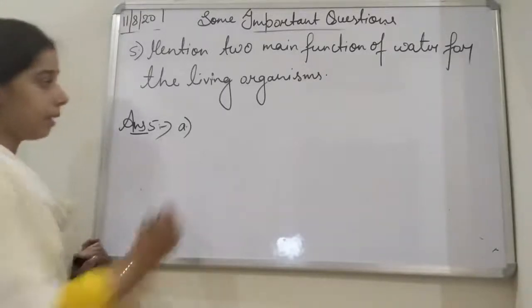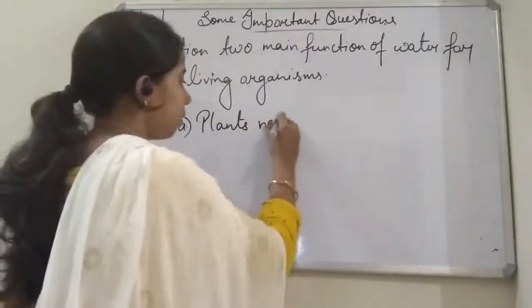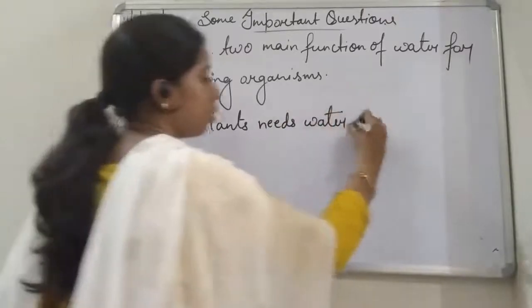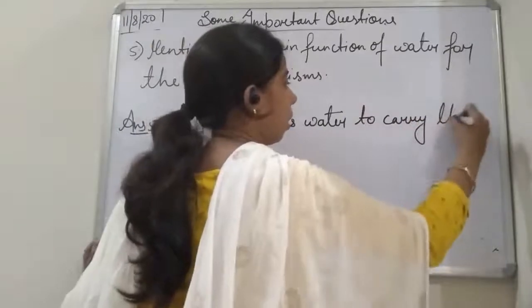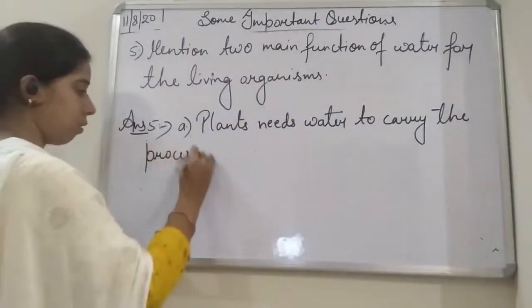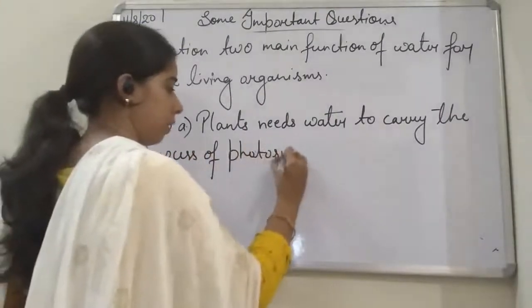So we can say plants need water to carry out the process of photosynthesis.